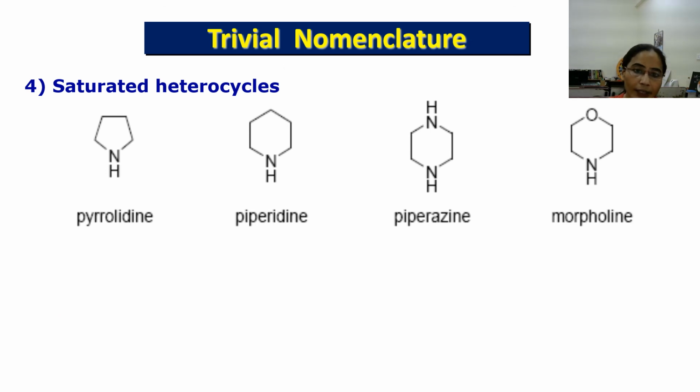These are the trivial names of some saturated heterocycles. This one is pyrrolidine, a 5-membered ring which is saturated, containing one nitrogen atom, and this is a 6-membered ring containing one nitrogen atom, called piperidine. This is with two nitrogen atoms, and both nitrogens and the ring are saturated, so this is piperazine, and this is morpholine.